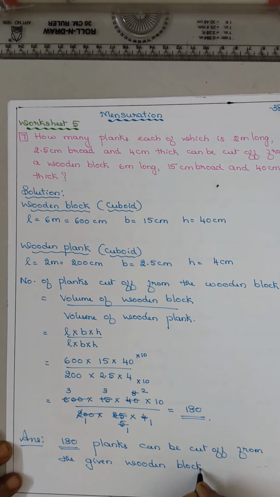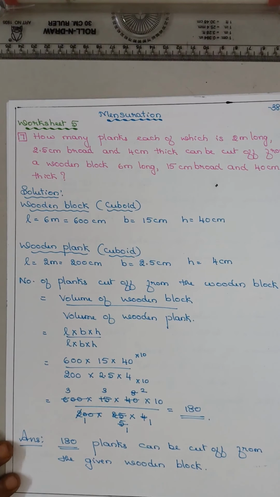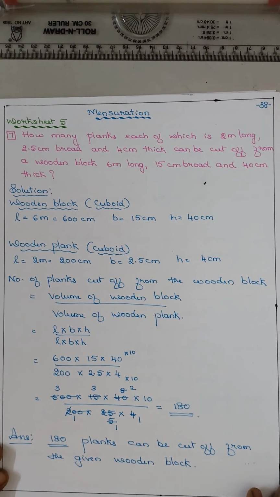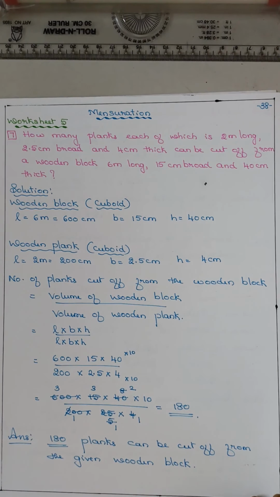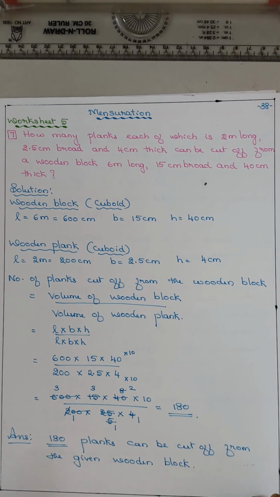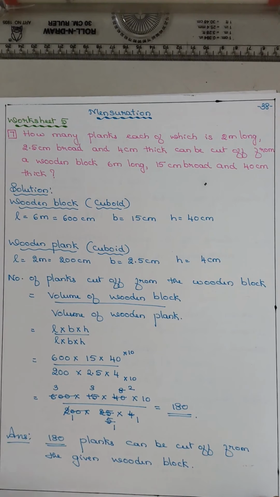Is it clear? So how many pieces could be cut? That means the volume of the bigger one upon the volume of the smaller one. And put the formula. If it is a cuboid, LBH. If it is a cube, L cube.